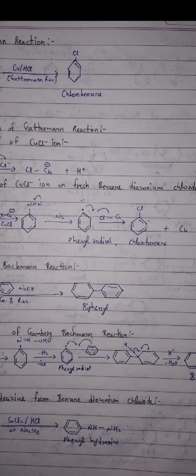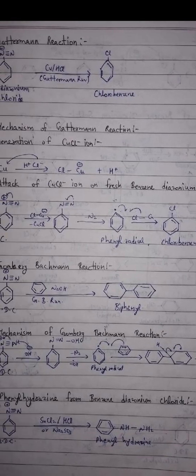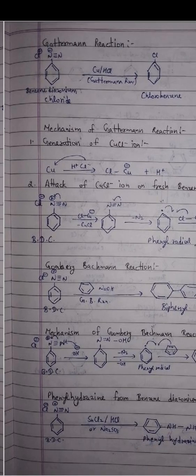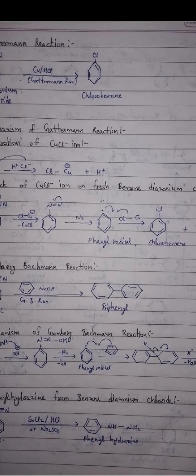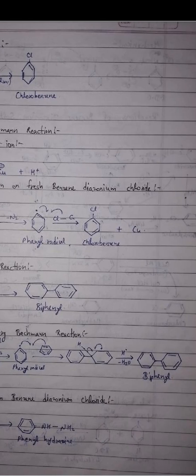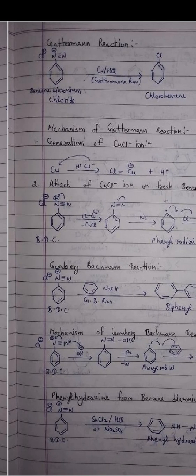Attack of the CuCl- ion on fresh benzene diazonium chloride gives, after loss of N2, a phenyl radical. In the presence of CuCl, it gives chlorobenzene plus copper.